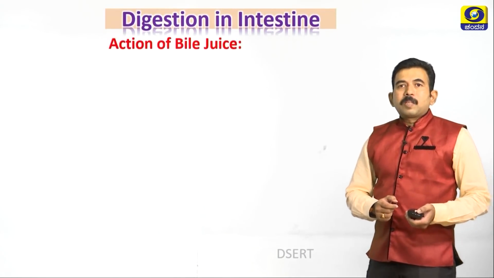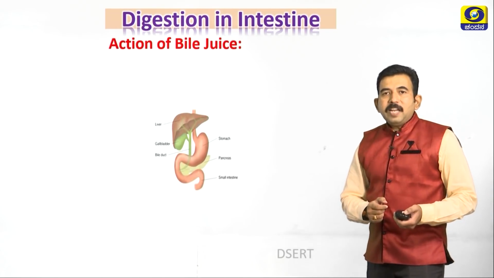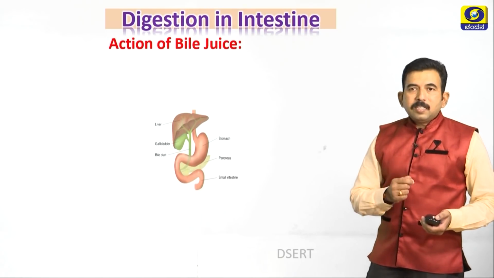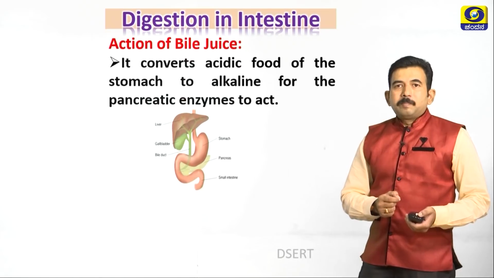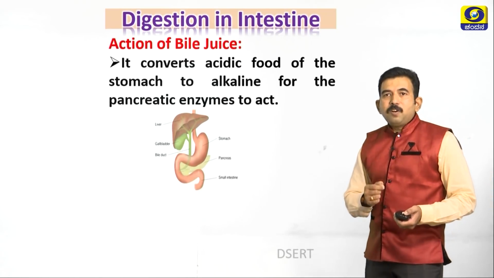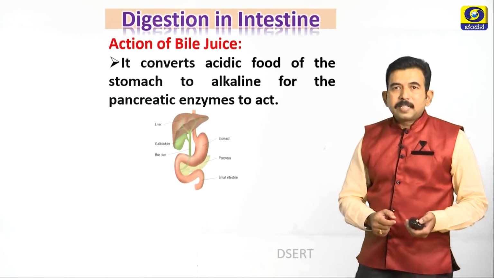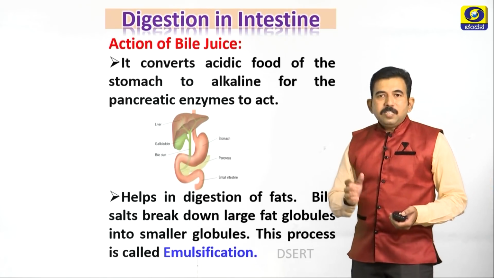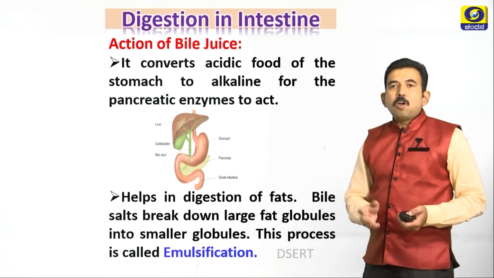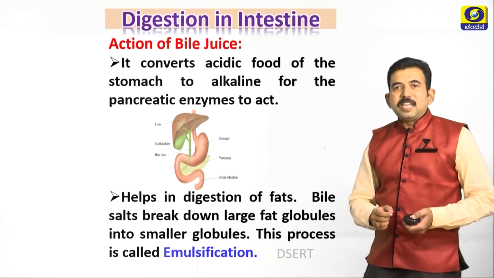Students, let us study the action of bile juice. Bile juice is secreted by the largest organ of our body, that is the liver. It converts acidic food of the stomach to alkaline for the pancreatic enzymes to act. It also helps in digestion of fats. Bile salts break large fat globules into smaller fat globules, and this process is called emulsification.